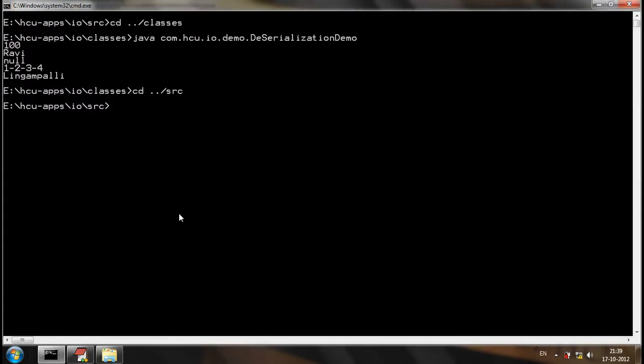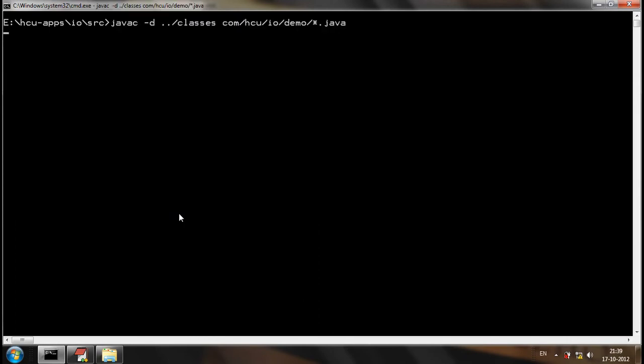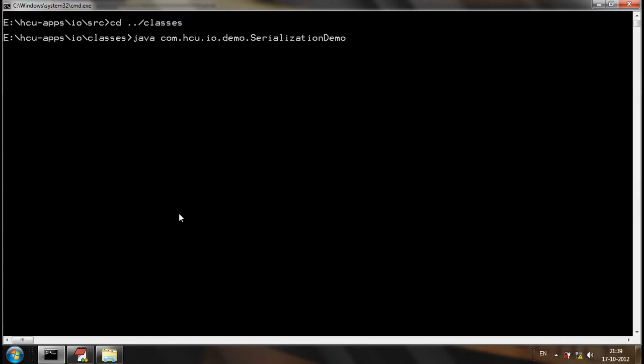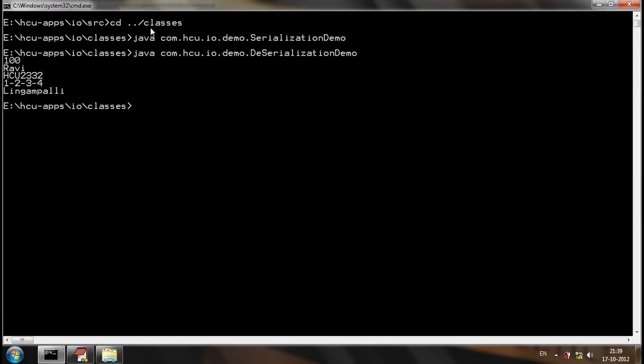So now let me try to compile the application. Go to SRC, compile the application, go to the classes, execute the application, and even execute the deserialization application. Now, is the value null for the employee ID? It's not null, it's the employee ID, just because even this will be serialized now.